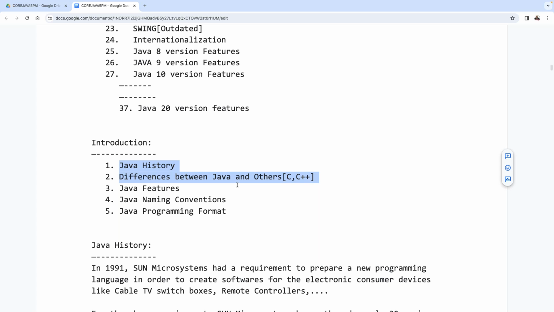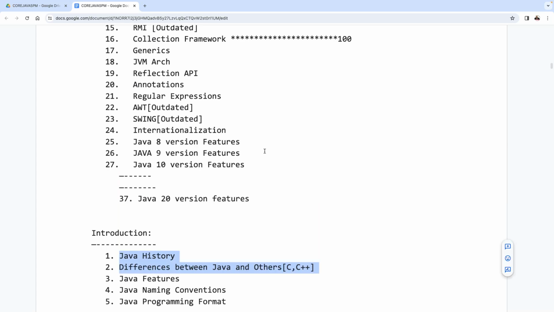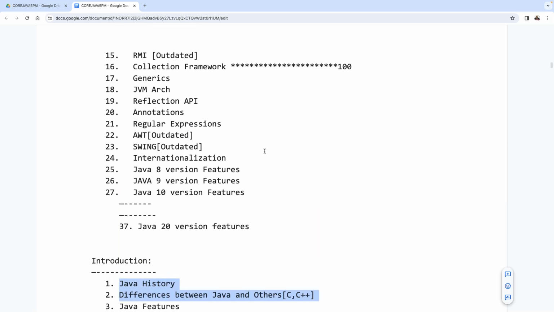Some differences: pointers are available in C, C++, pointers are not available in Java. Java is platform independent. C, C++ are platform dependent. Like this, I made some discussion previously regarding this content. These two concepts I will discuss with you. No need to worry. The notes are already available in the same document. If you require the videos also, we are able to get them further. But officially, I will take these two classes with you.